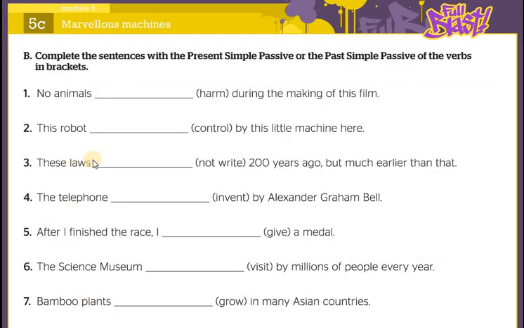So next, complete the sentences with the present simple passive or the past simple passive of the verbs in brackets, right? It's the same as the previous exercise in the student's book. So please try to put them in the correct form. Pay attention, you have to read the sentence carefully so that you know the tense you need to put the verb in, right?